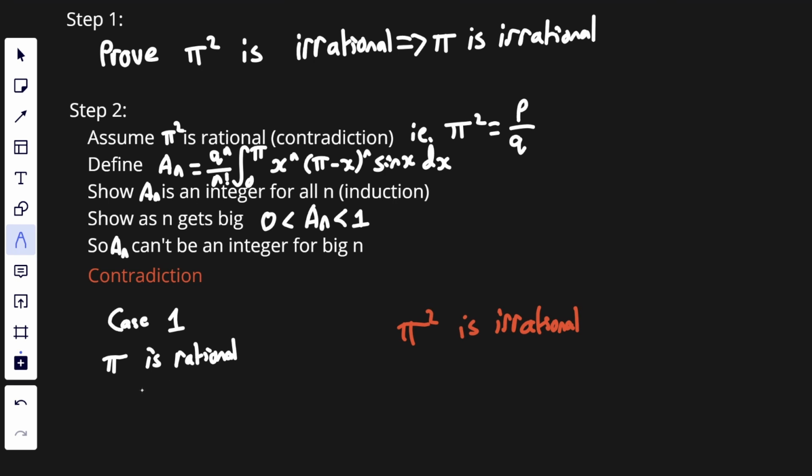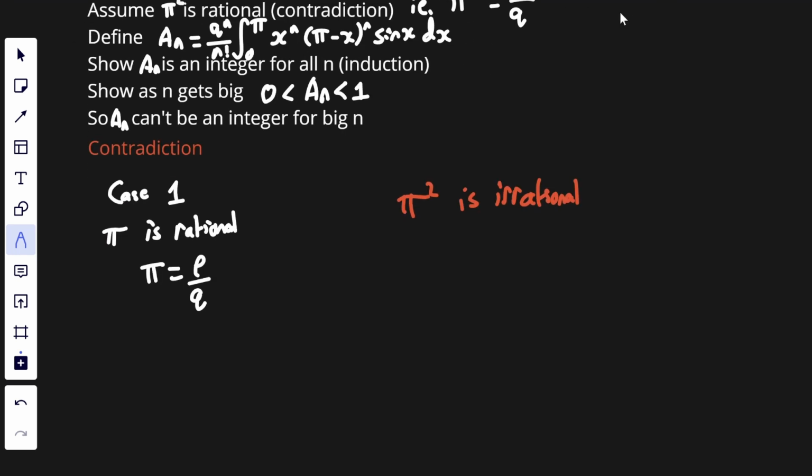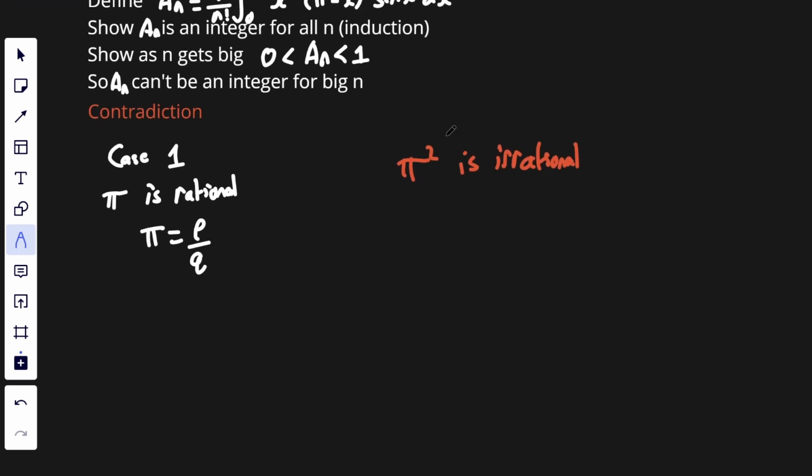So if pi is rational, we can say that pi equals p over q, with the usual understanding that p is an integer, q is an integer, their greatest common divisor is 1, and both of them are non-zero.